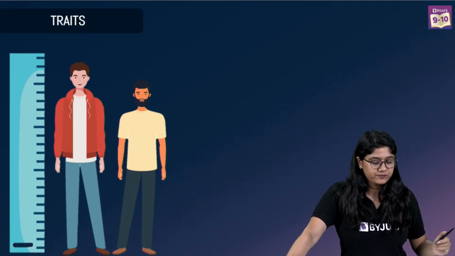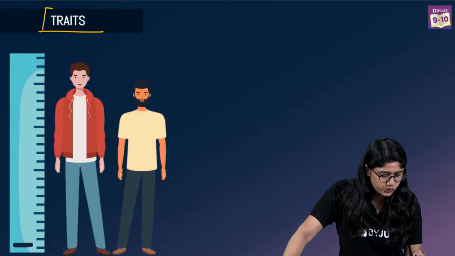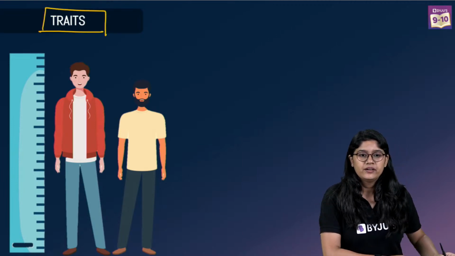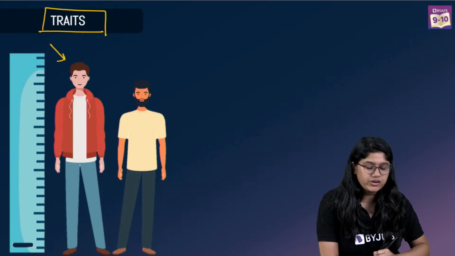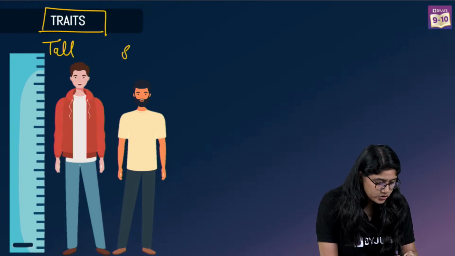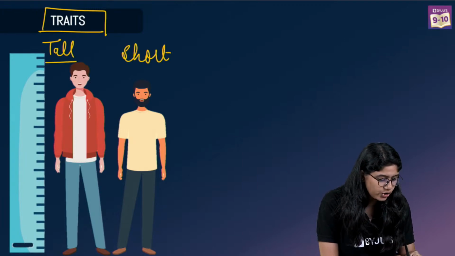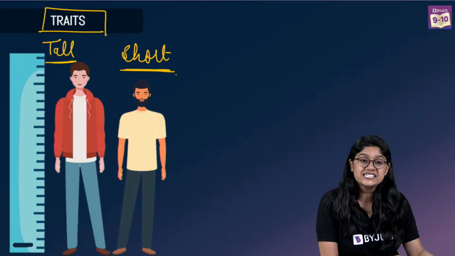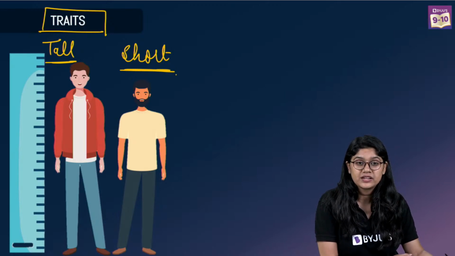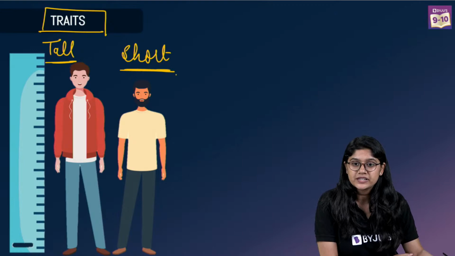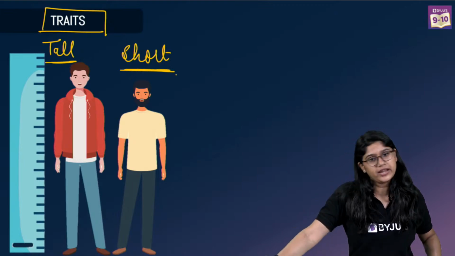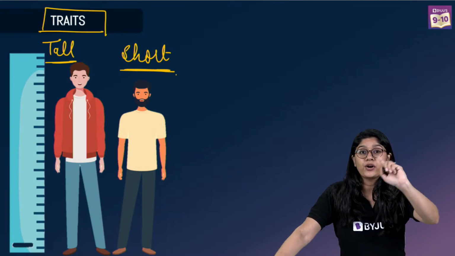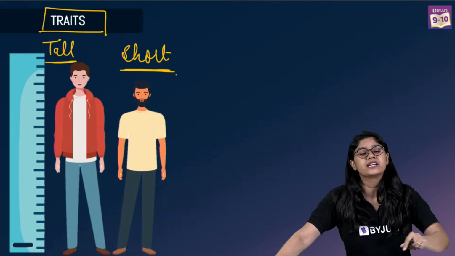Over here we have, now we are looking at this, right? Can you see these traits? We have the traits, right? We have a height of individual which is tall, and of course over here we have the short. Yes or no? Yes, this is trait. Are we clear? Quick thumbs up. And please do write in the chat box. Very good. Now there's a very important thing I want you to understand over here itself.